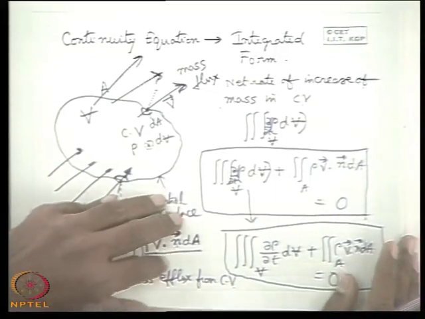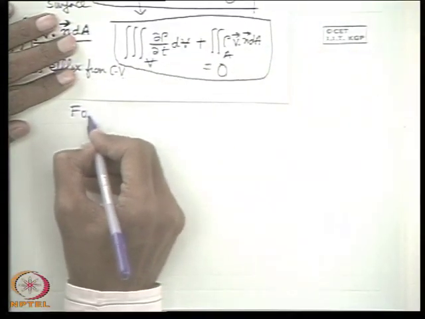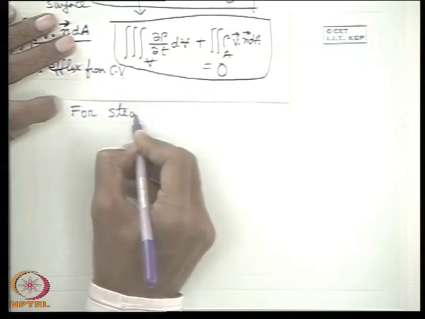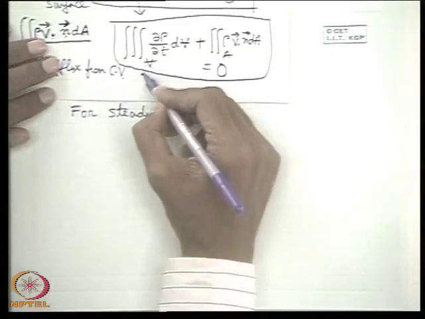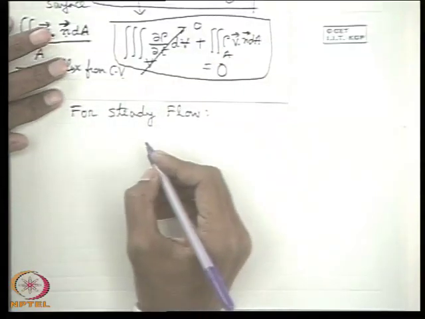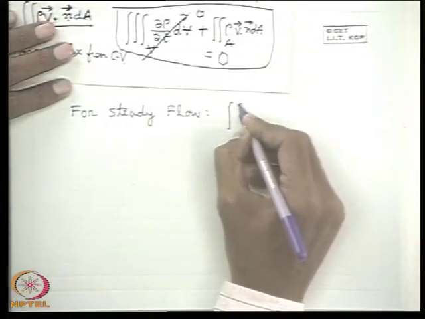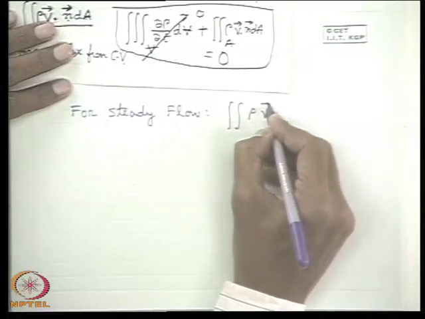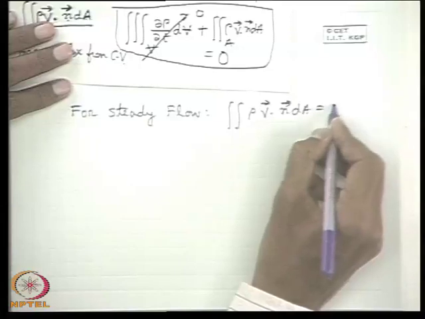Now you tell me, under steady condition, what will happen for steady flow? For steady flow, this term will be 0. So for steady flow, the equation is the surface integral of rho V dot dA is 0.